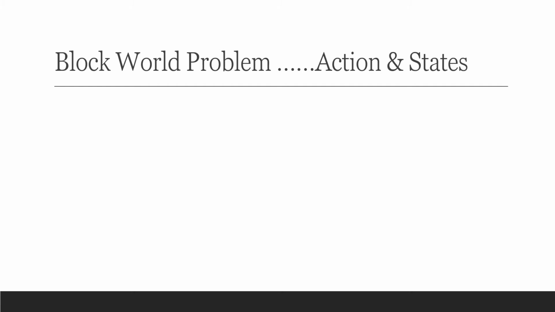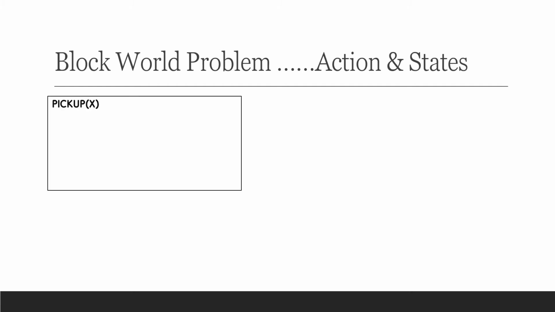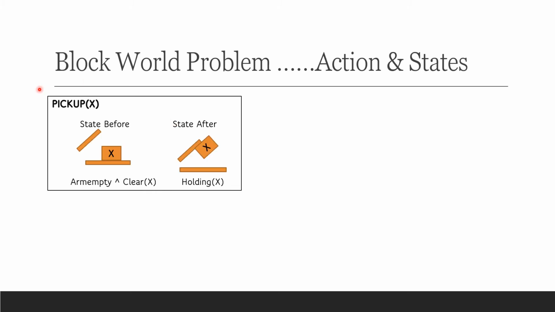So before understanding the planning algorithm, let us further understand the block world in more detail. We define different actions which will be implemented by the robot arm. Pick up X, and we'll describe what predicates will be true before the action and what predicates will be true after the action. As we can say, before pick up X is implemented, the robot arm must be empty and X should be clear. So it is given by the predicates arm empty and clear X.